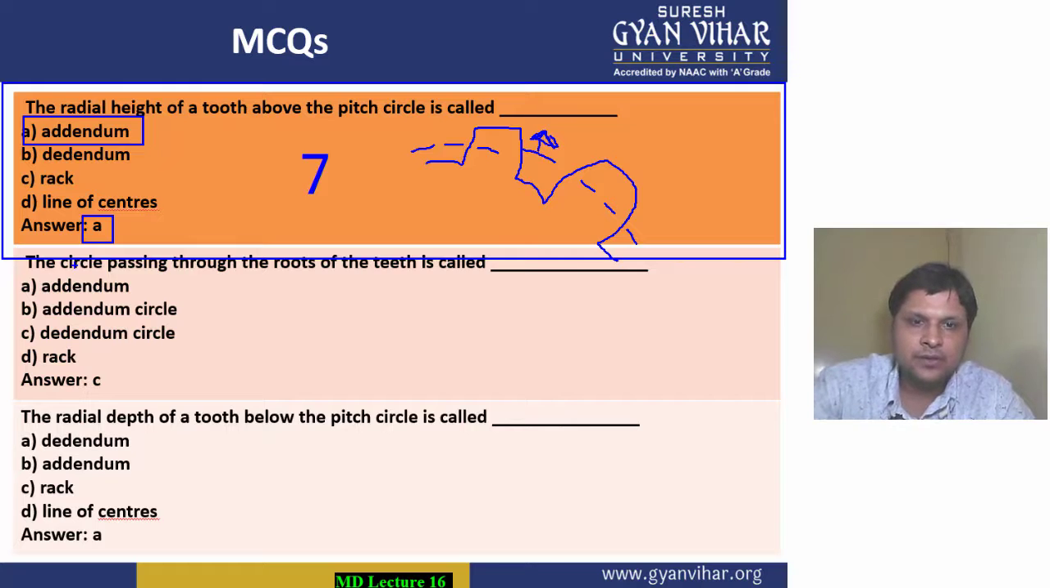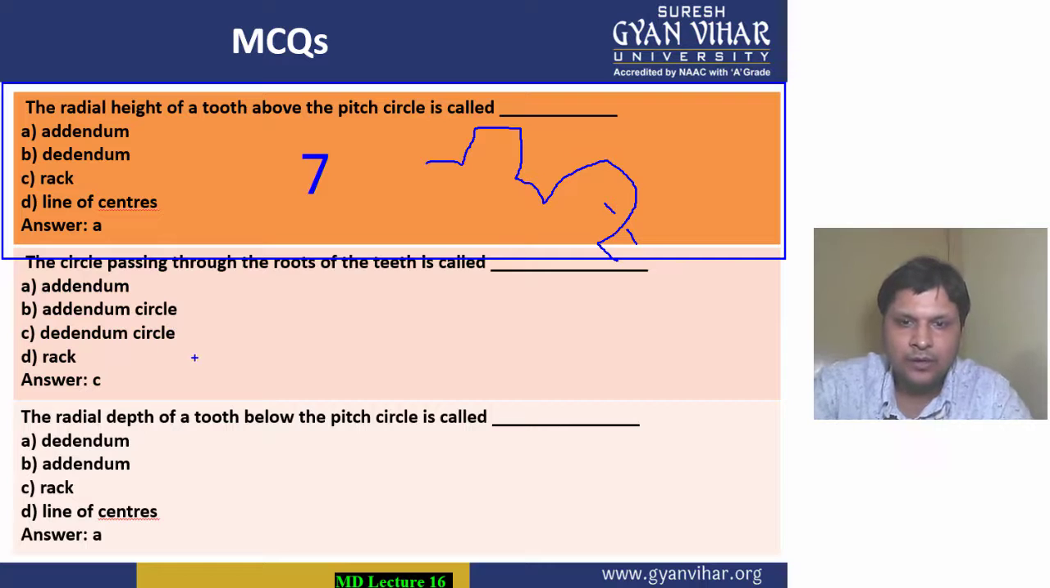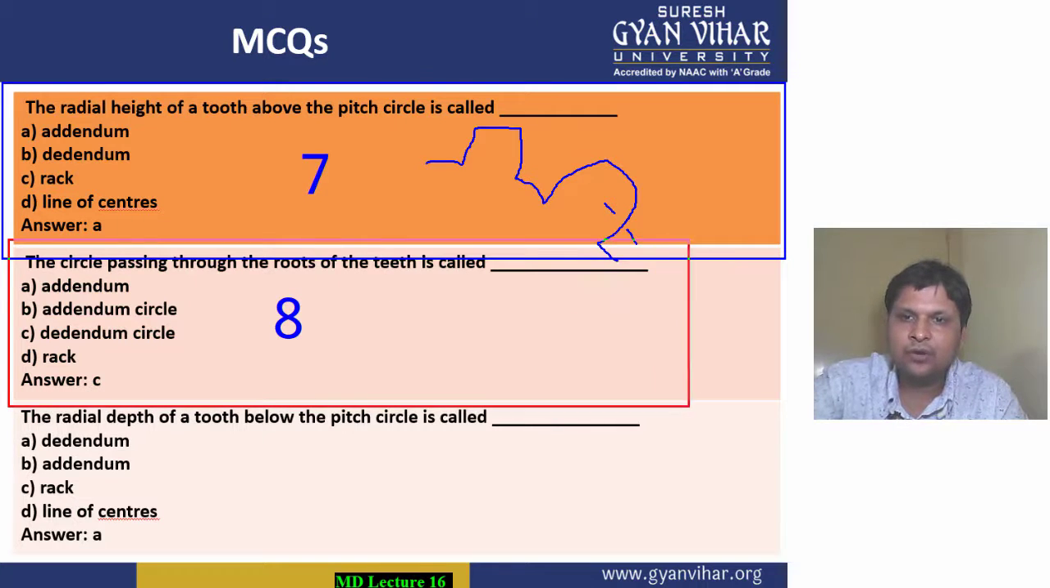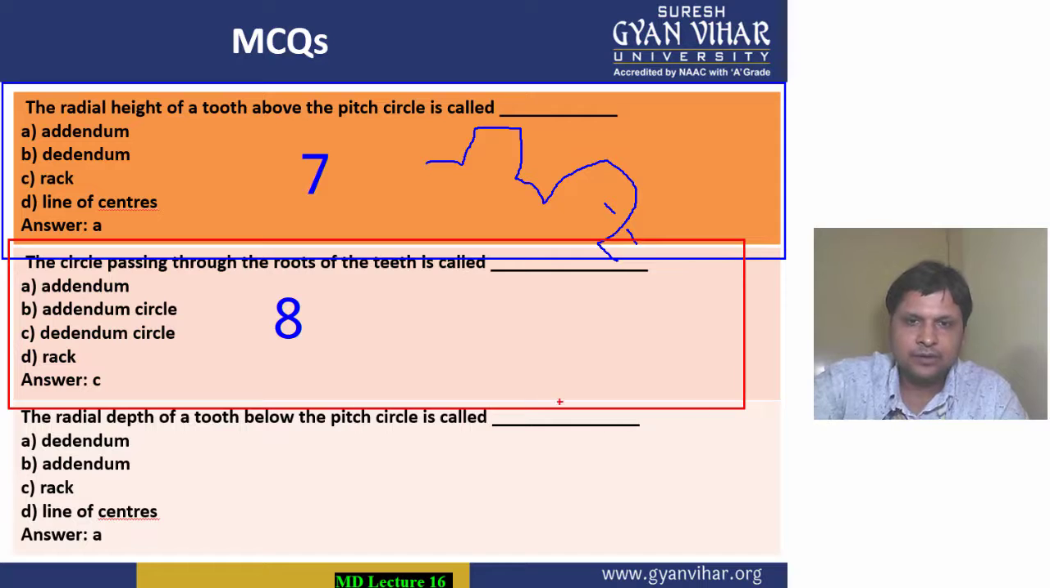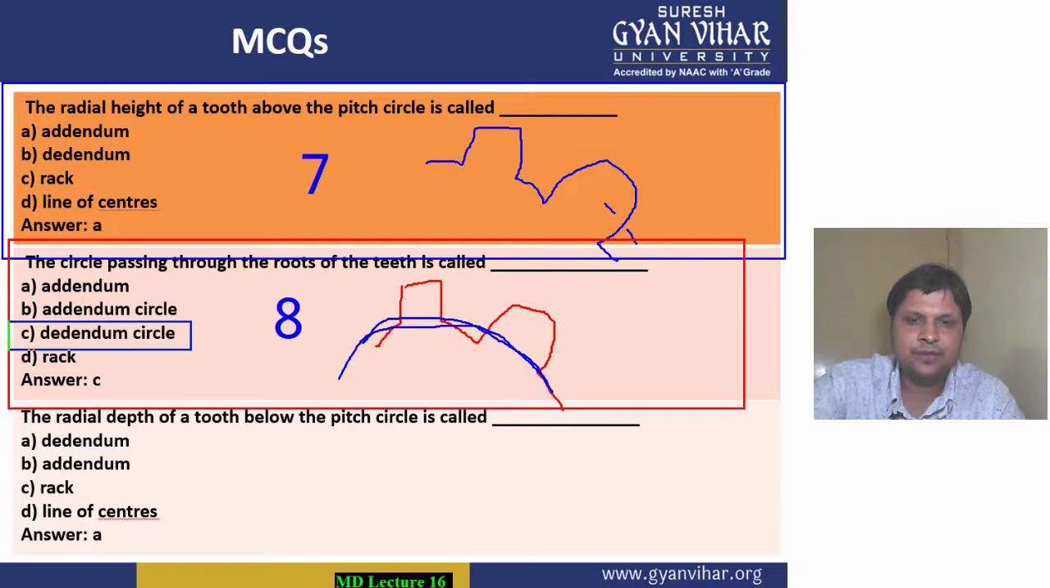Alright, the next MCQ number 8. Let's read out the next multiple choice question. The circle passing through the root of the teeth is called, the circle which passes through the root of the teeth means this particular circle, students. If this is the gear having tooth, so this circle passing through the root, we all know this is known as dedendum circle. So in the option C is your dedendum circle. So C is the correct option.